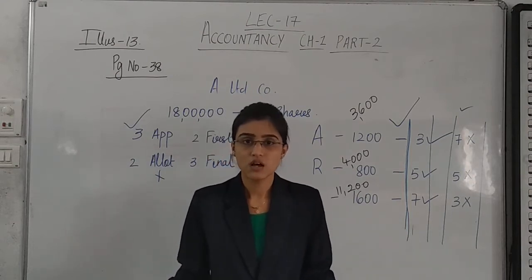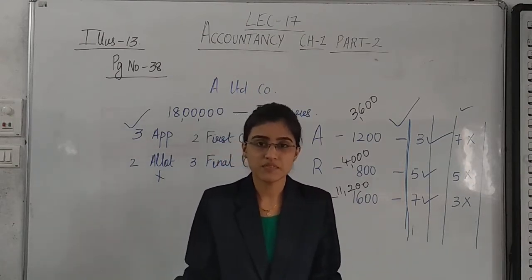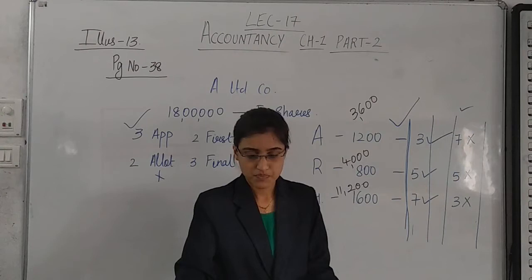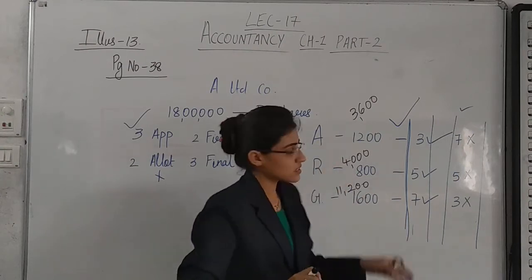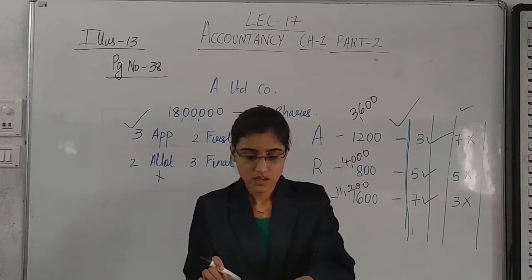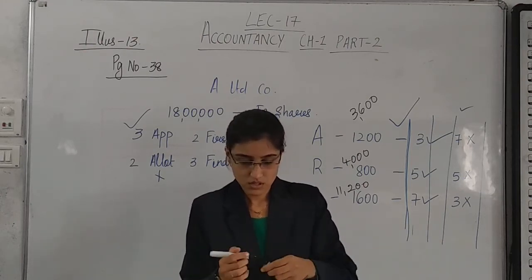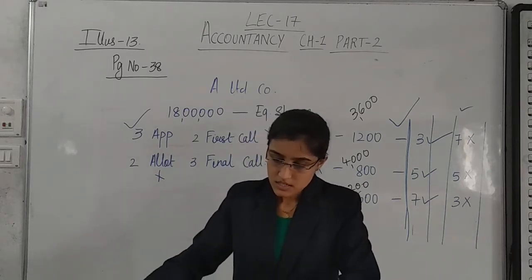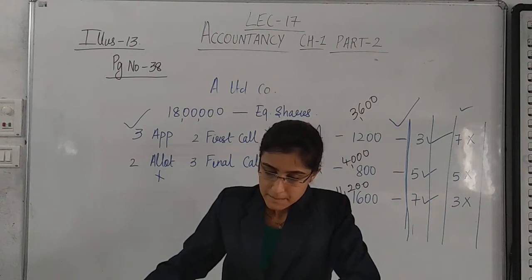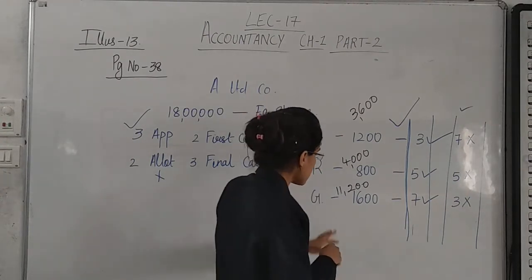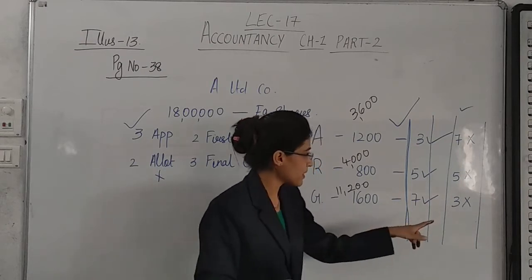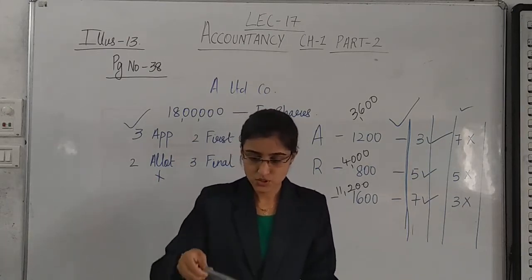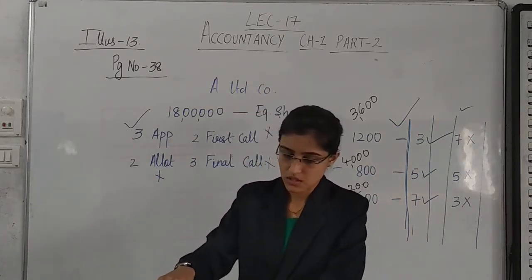Yes, I have taught this well in each and every sum that we have done till now. Now, if you will add this amount, that is 11,200 plus 4,000 plus 3,600, that gives you, just a second, if I'm not mistaken, yes, 3,600. Gavi is having 1,600 shares and she has not paid final call. 3. Just hold for a second. There is some issue with this.